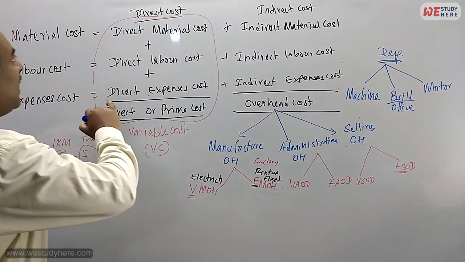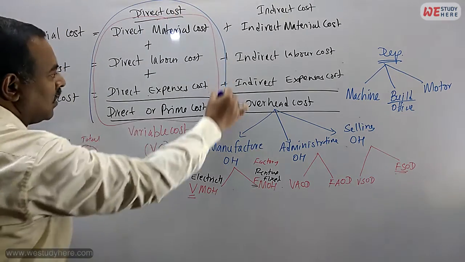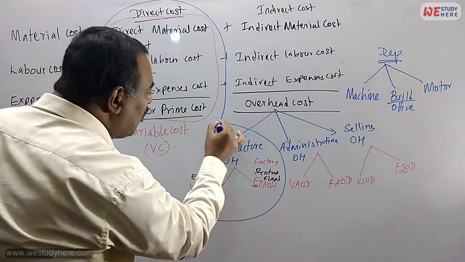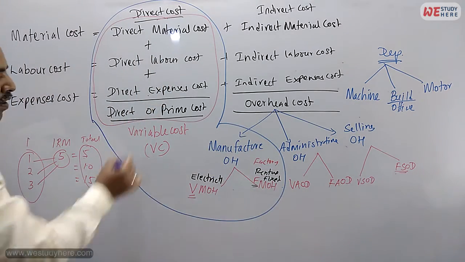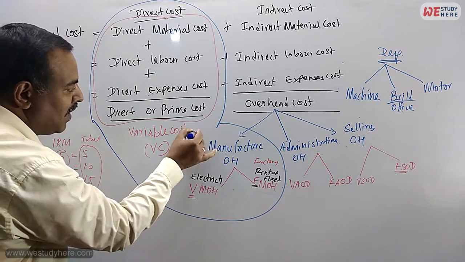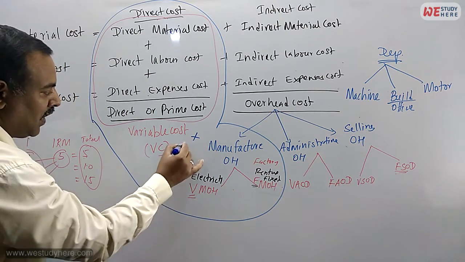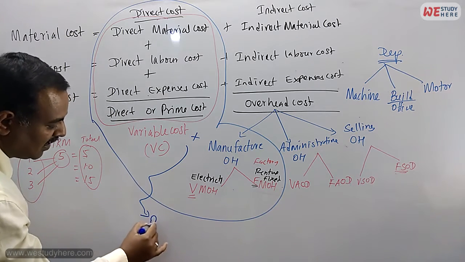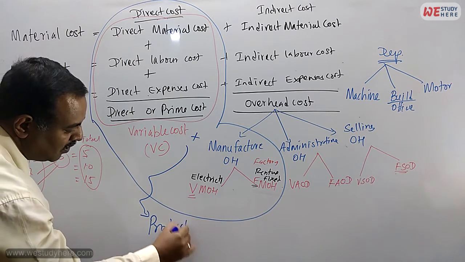Now all the direct cost, the prime cost, plus the manufacturing overhead cost, we can call product cost. What is that? Product cost.